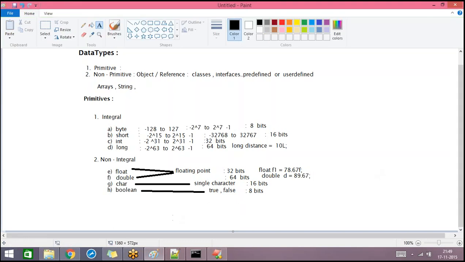Okay, and to declare all the data types, these are the keywords that we use: byte, short, int, long, float, double, char and boolean. So now we have learned totally 8 reserved words, and there are a few more reserved words we'll be discussing in our coming sessions slowly. When you declare any identifier, when you choose any name, you cannot use any of these words as identifiers, because these 8 are reserved words.